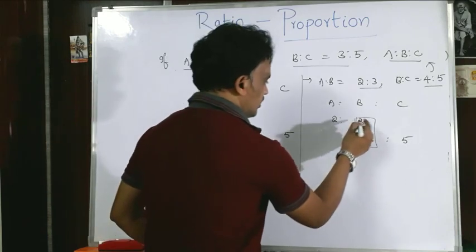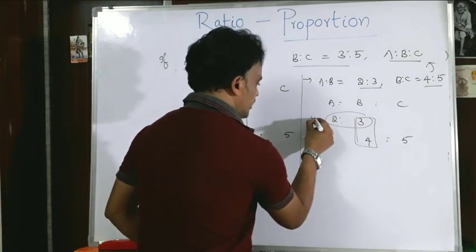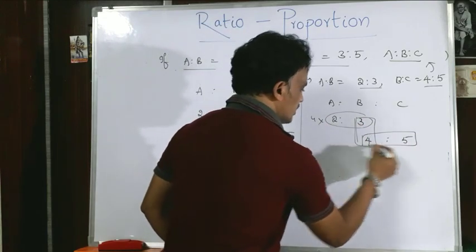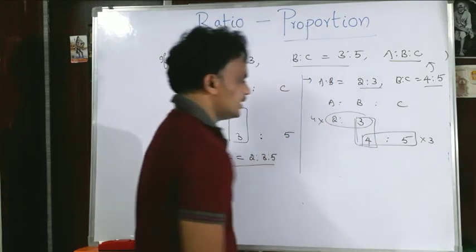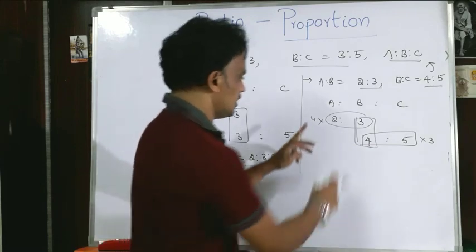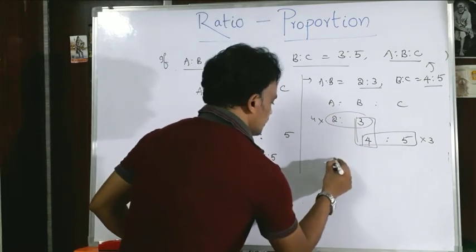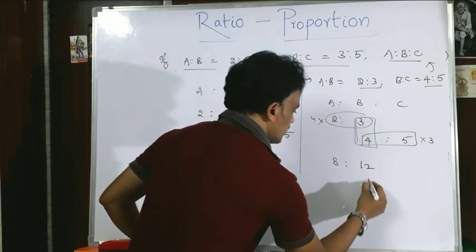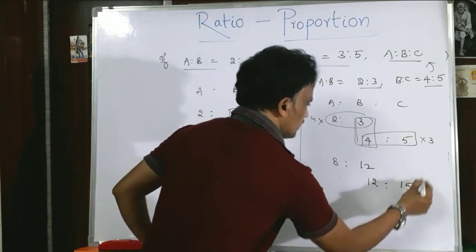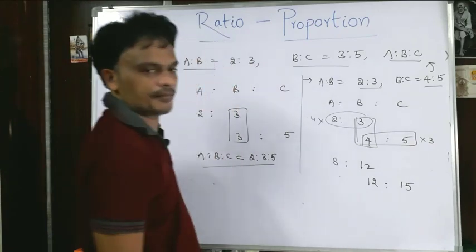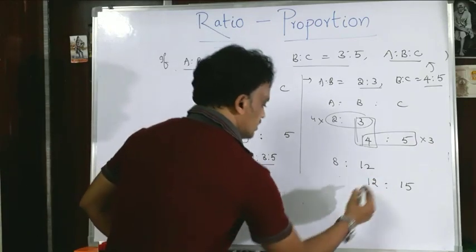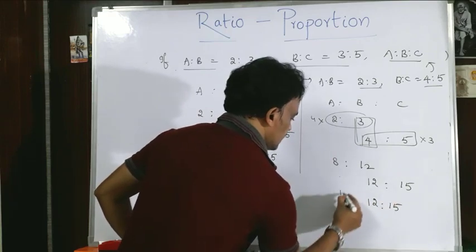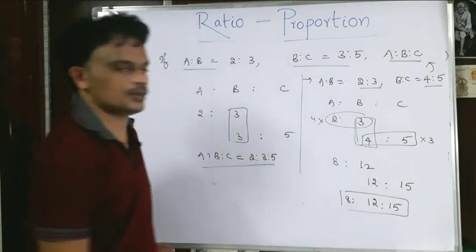Okay, then how to get the 12? The first ratio is multiplied by 4, then it becomes 12, and the second ratio is multiplied by 3, then you will get 12. Then can you say this one? So, A is to B is 8 is to 12, B is to C is 12 is to 15. 3 4's are 12, 3 5's are 15. Okay. Then finally, A is to B is to C is 8 is to 12 is to 15. Like this, we can do this one.